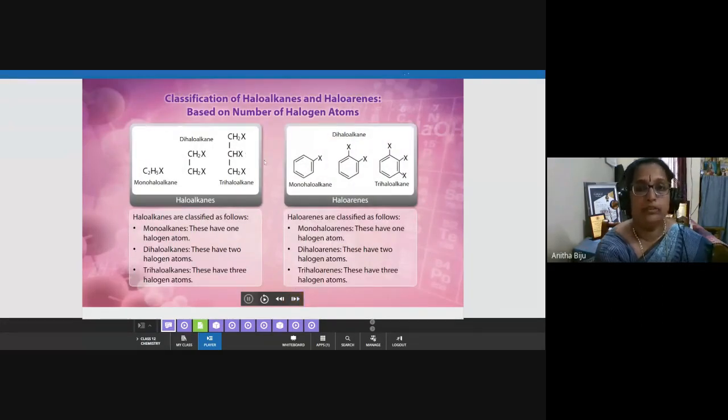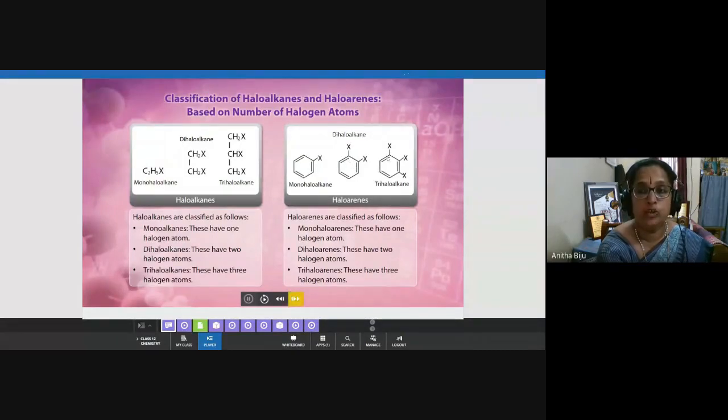So we have discussed this point. Now we will discuss haloarenes. This one is a haloarene. Haloarenes are the derivatives of aromatic hydrocarbons. You can see that X is the representative of a halogen atom. If one halogen atom is there in the benzene ring, it is called a monohaloarene. If two halogen atoms are there in the benzene ring, it is called a dihaloarene.